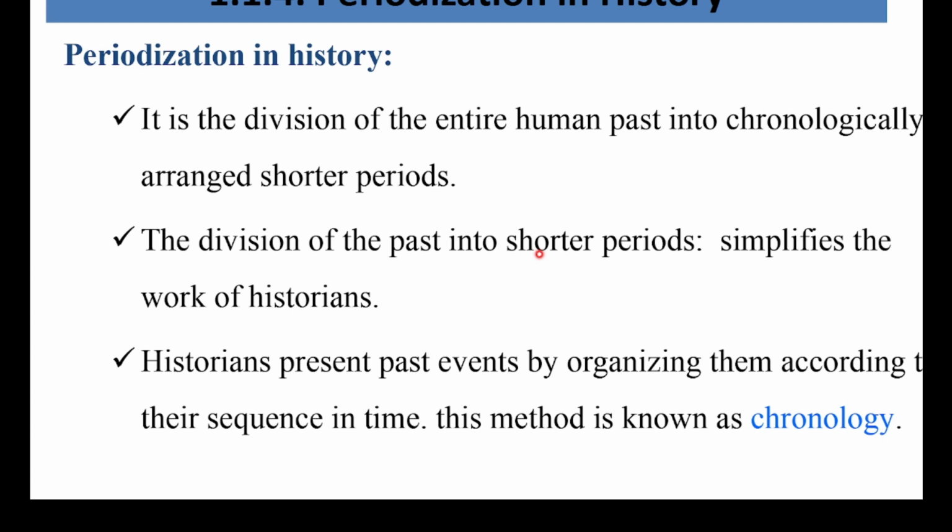So in this case, historians must follow a technique. For instance, historians present past events by organizing them according to their sequence in time. This method is known as chronology.